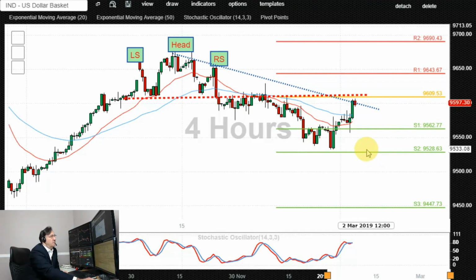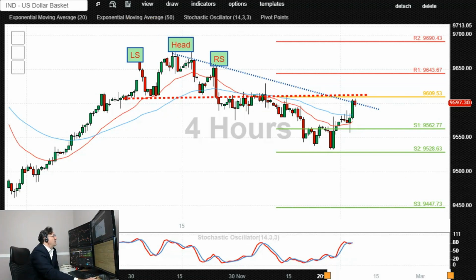95.30. Confirmed loss of those two levels would open up the way for a deeper retracement towards 95 initially, which is the cluster of these lows here, followed by 94.47. This type of reaction could be triggered by non-farm payroll on Friday.